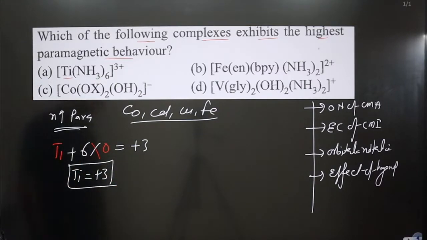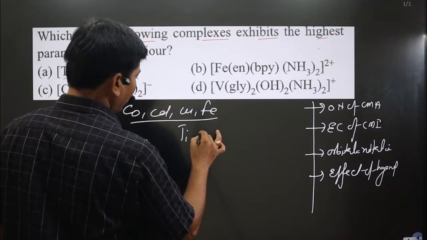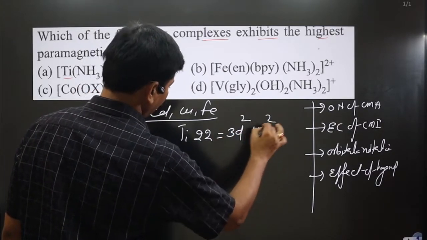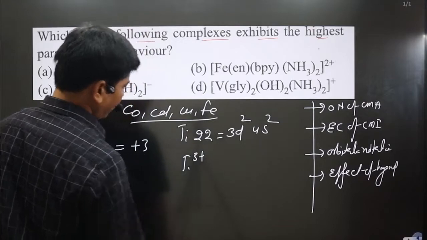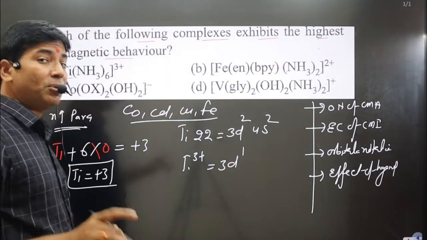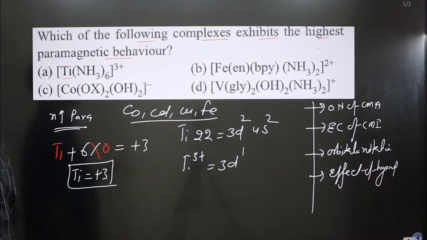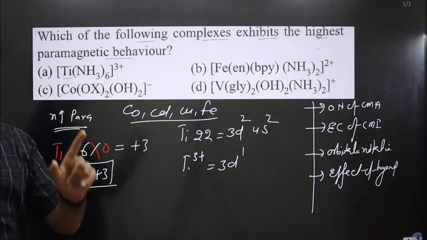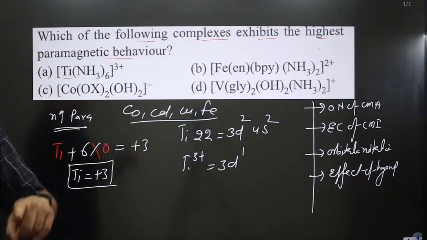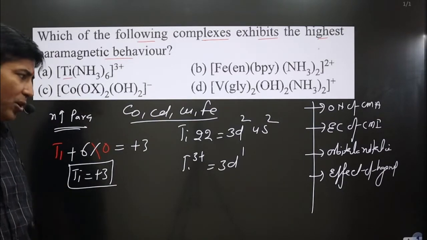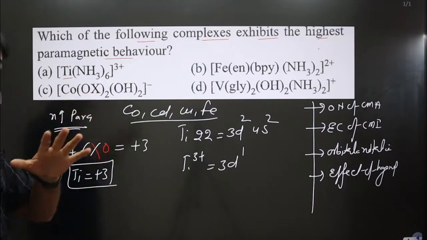Next we have to write the electronic configuration of the central metal ion. The atomic number of Ti is 22. The electronic configuration is 3d2 4s2. Now it is losing how many electrons? 3, because it has a plus 3 charge. Then we get 3d1. Keep in mind, if the d orbital has an unpaired electron, it doesn't matter whether a strong field or weak field ligand is there, paramagnetic character will be there. With an odd number of electrons, complete pairing of electrons will not take place, so some paramagnetic character is there.